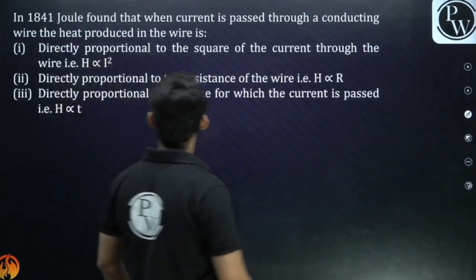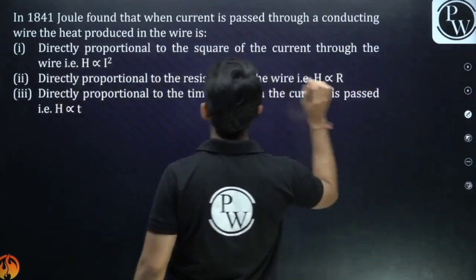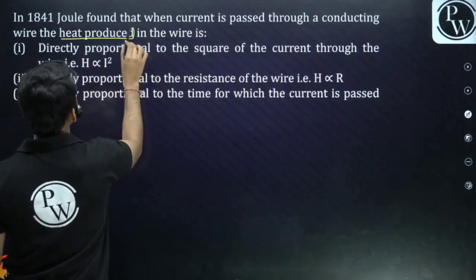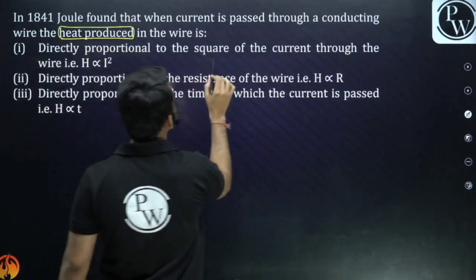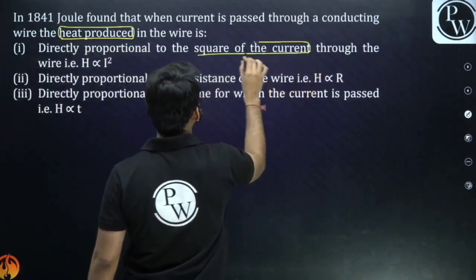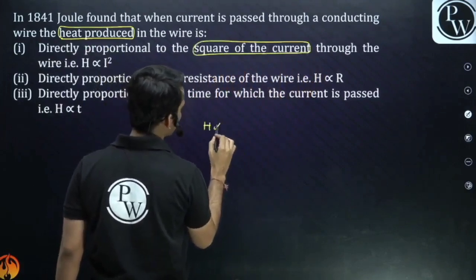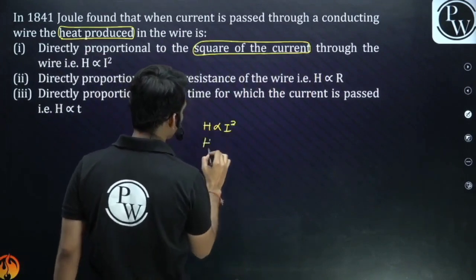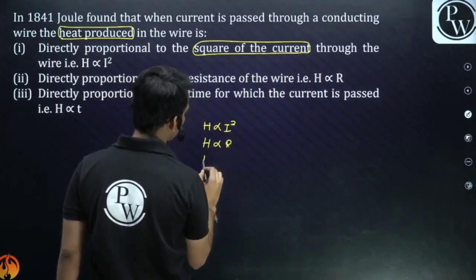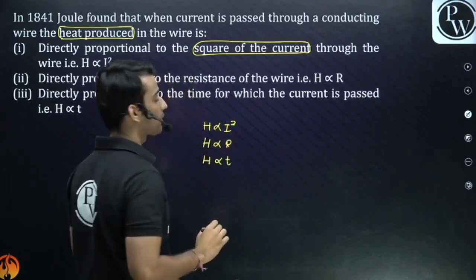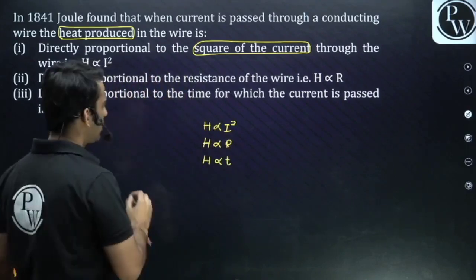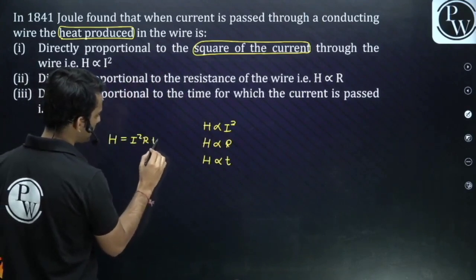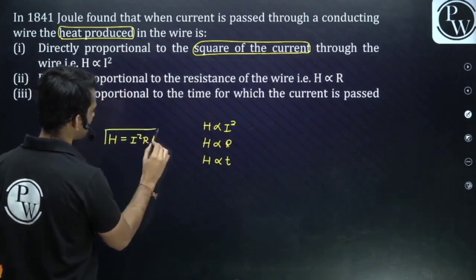So guys, in 1841, Joule was a physicist who told us that the amount of heat produced in a wire is directly proportional to the square of current, directly proportional to the resistance, and also directly proportional to the time for which the current flows. Right guys? So if I combine these, H is equal to I square R into T.